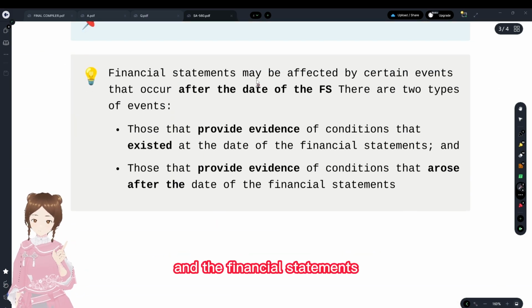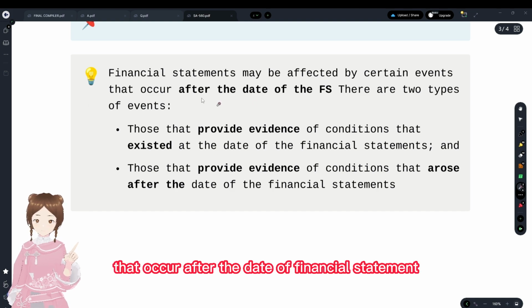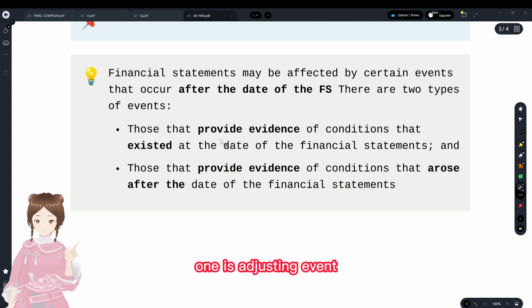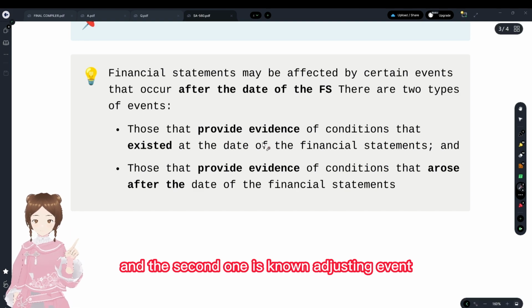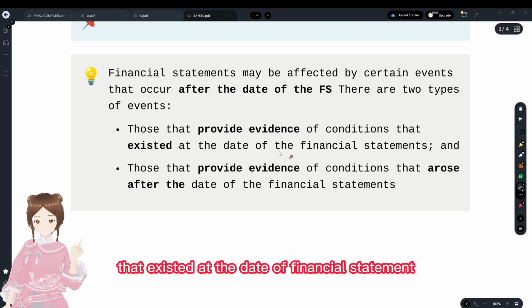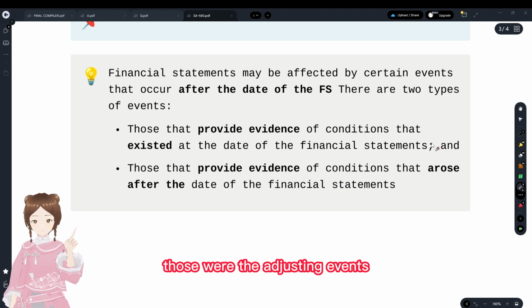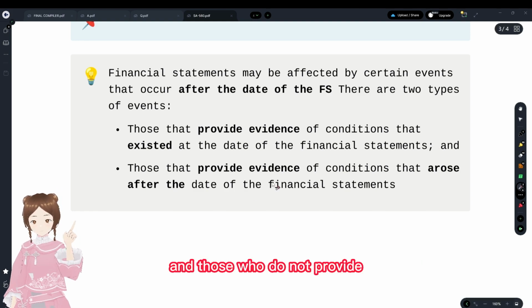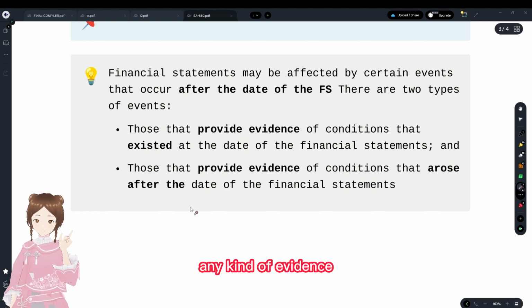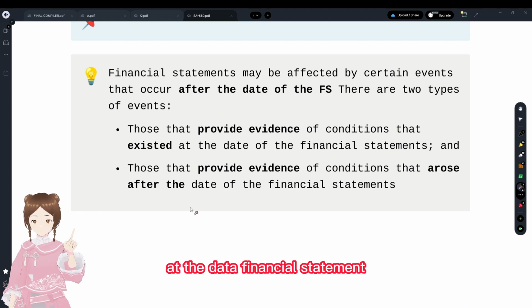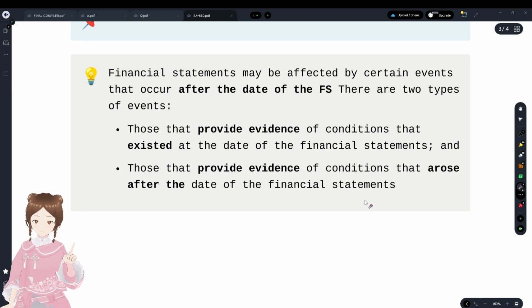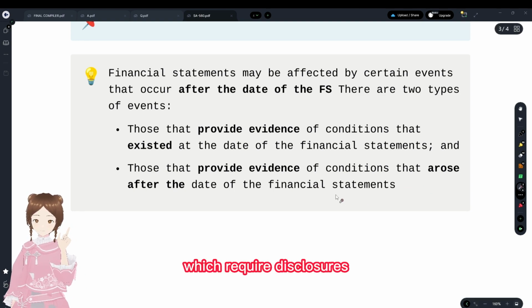The financial statements may be affected by certain events that occur after the date of financial statement. There are two types of subsequent events: one is the adjusting event, and the second is the non-adjusting event. When the condition existed at the date of financial statement, those are adjusting events, which require changes in the financial statements. And those events that do not provide any evidence about conditions at the date of financial statement, and arose after that date, are non-adjusting events, which require disclosures.